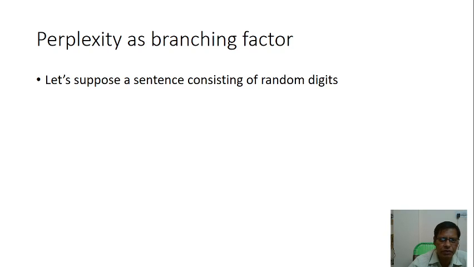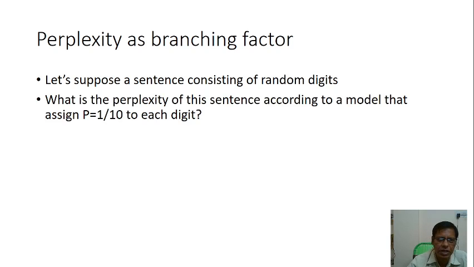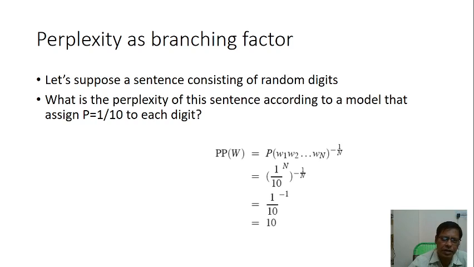Perplexity as branching factor: suppose a sentence consists of random digits. What is the perplexity of this sentence according to a model that assigns probability of 1/10 to each digit? Here it is (1/10)^-1, which is 10.